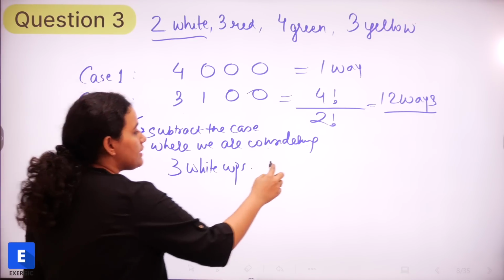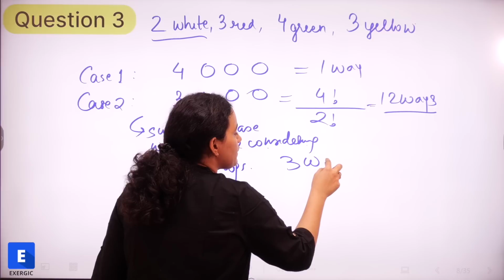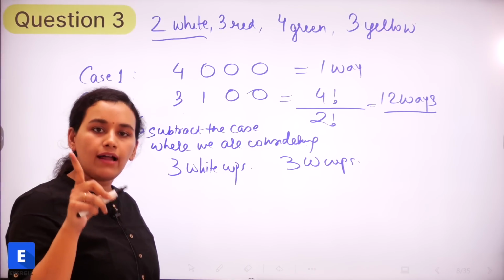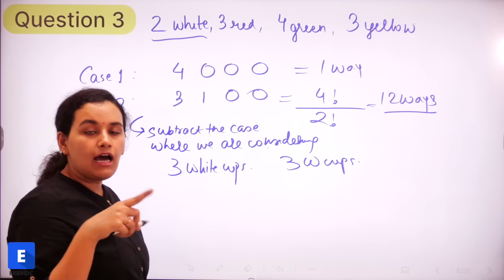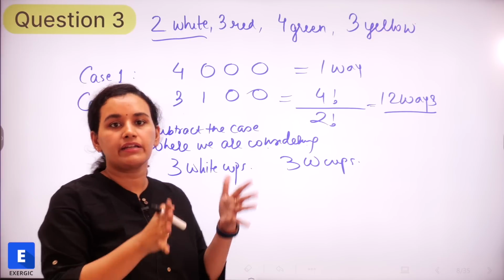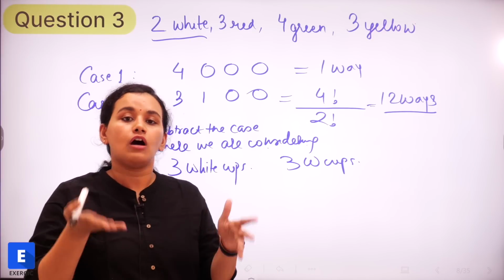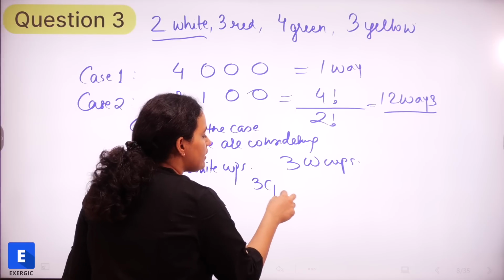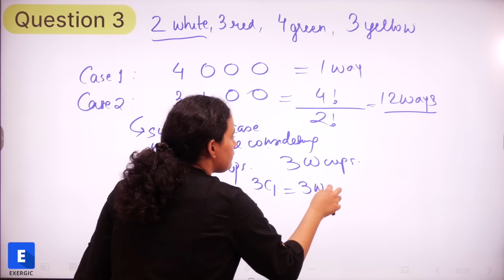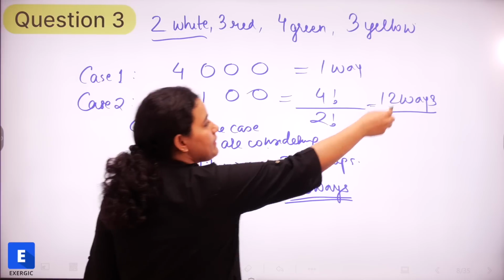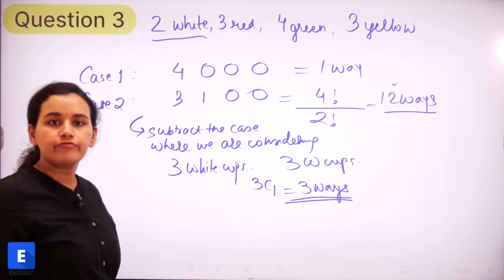If we have taken 3 white cups, then remaining we need to take 1 cup. And how many ways can that 1 cup be selected? Because we have got red, green as well as yellow options. So that is 3C1, which is 3 ways. So these 3 ways we need to subtract from this 12.